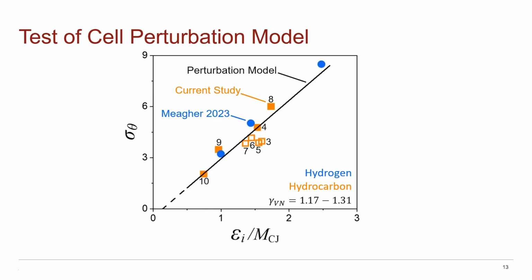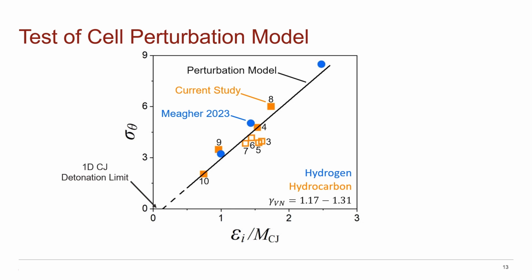When we plot this comparison, we can see that all of our data collapses and is in agreement with the model. Moreover, we see that in the limit of infinitely fast kinetics, we obtain the expected result for an equivalent 1D CJ detonation. This is for an effective activation energy of 0, equivalent to infinitely fast kinetics. We expect the standard deviation of cell angle to be 0 in the limit of 0 cell size.